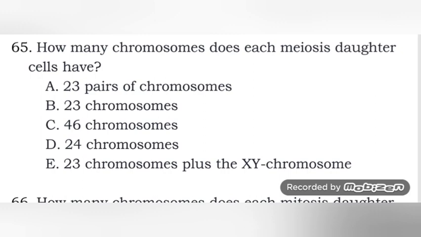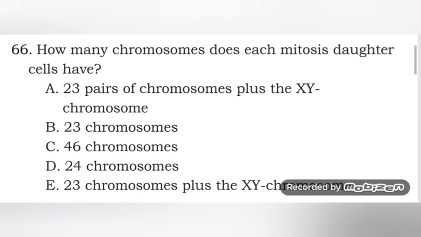Why 23 for each of these daughter cells of meiosis, like the sperm cell and the egg cell? It is because when these two gamete cells, the sperm and the egg, meet and the sperm cell fertilizes the egg cell, and it becomes an embryo, the 23 chromosomes of each will be added, and that becomes 46. What do you think will happen if each of them has 46? It would have 92 chromosomes, and that's really abnormal.